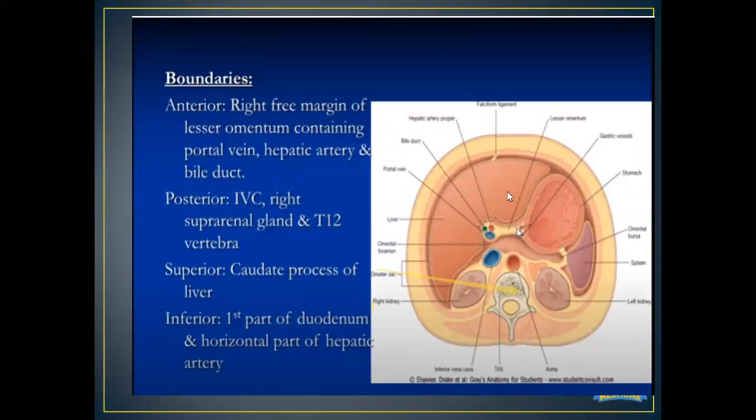Now superiorly, this is the liver. The caudate process of the liver is in most contact with the epiploic foramen. And inferiorly, we have the first part of the duodenum and also the horizontal part of the hepatic artery.